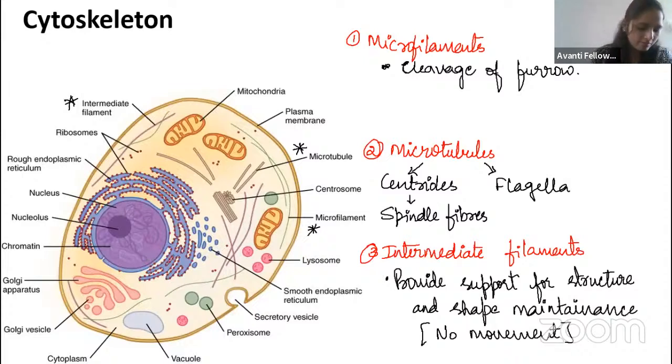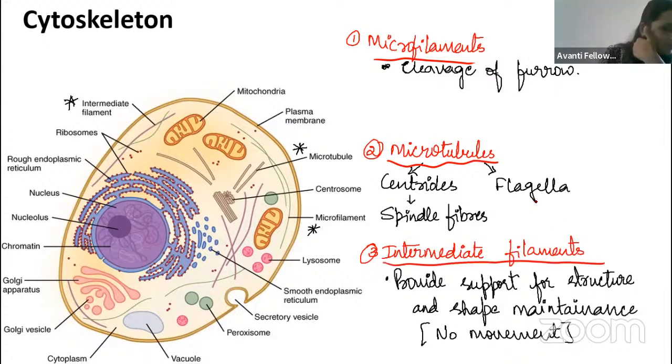And one more thing you have to remember here, cytoskeletons are present only in eukaryotes. It is not present in prokaryotes. Remember, guys. Okay. Fine. So then coming to the cytoskeleton, there are three types of the cytoskeleton. Which are those? Based on the thickness, we can tell. One is a microfilament, another one is a microtubule, and the third one is the intermediate filament.